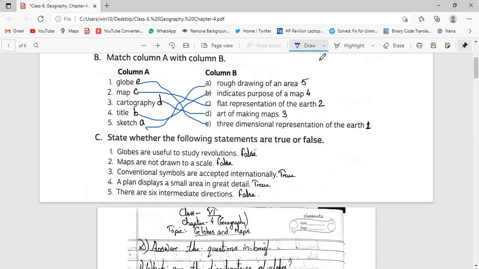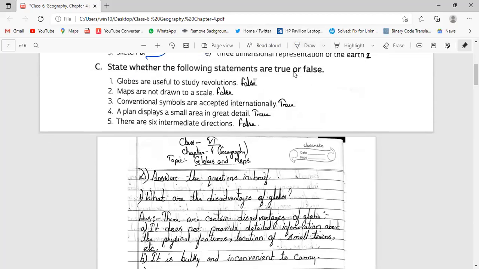Then next, state whether the following statements are true or false. Globes are usually useful to study the revolution. False, it is not about studying the revolution. Maps are not drawn to a scale. No, it is drawn to a scale. For this reason, we can find the accurate location.